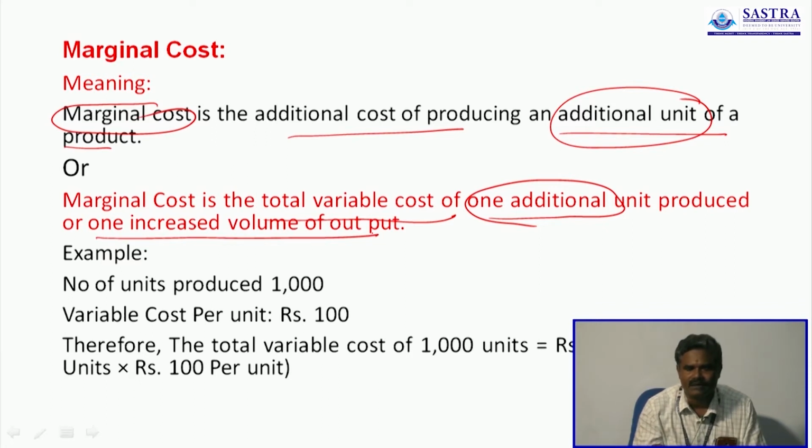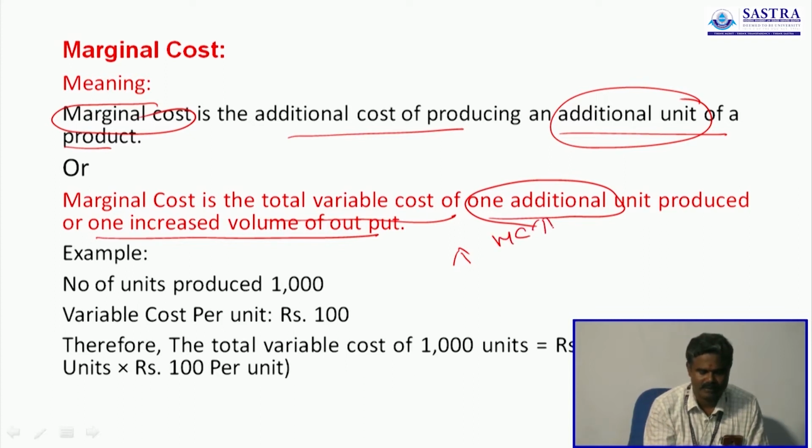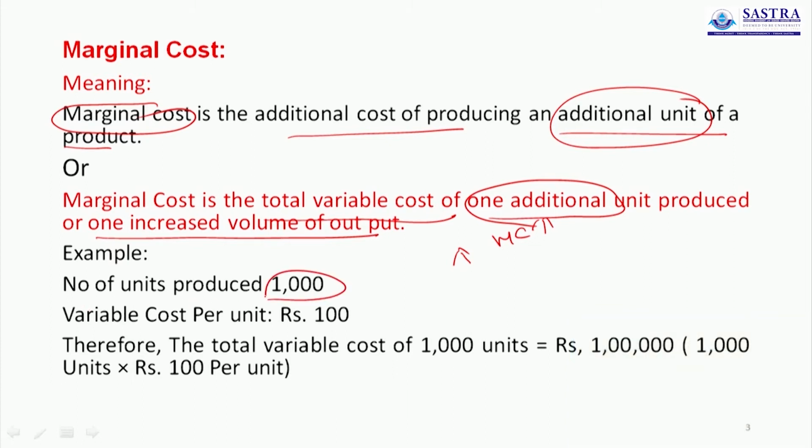Whenever the volume of output is increased, the marginal cost is also increased. Take for example, now we produced 1000 units. The variable cost we spent per unit is 100. So how much total variable cost did we spend for these 1000 units?